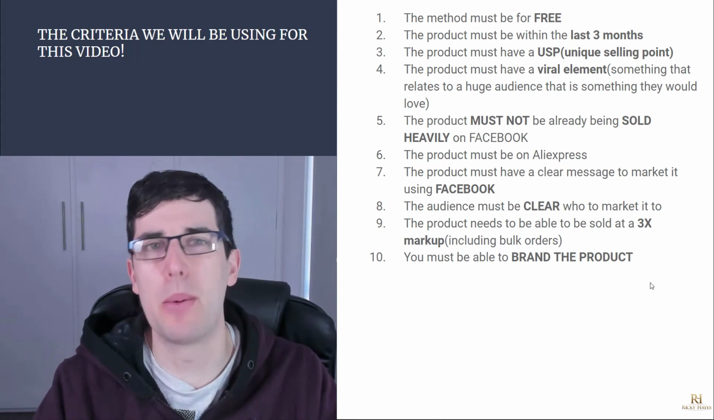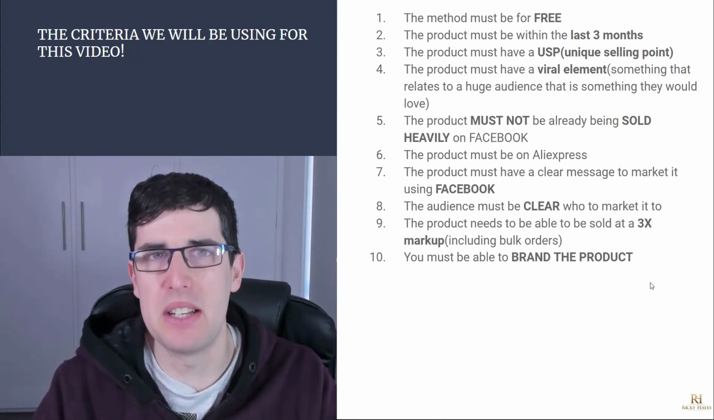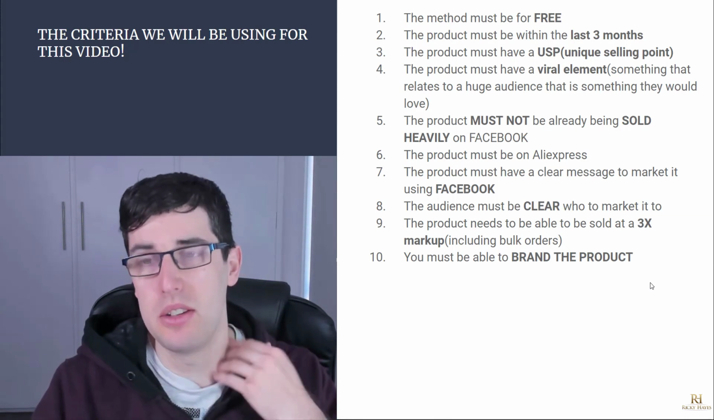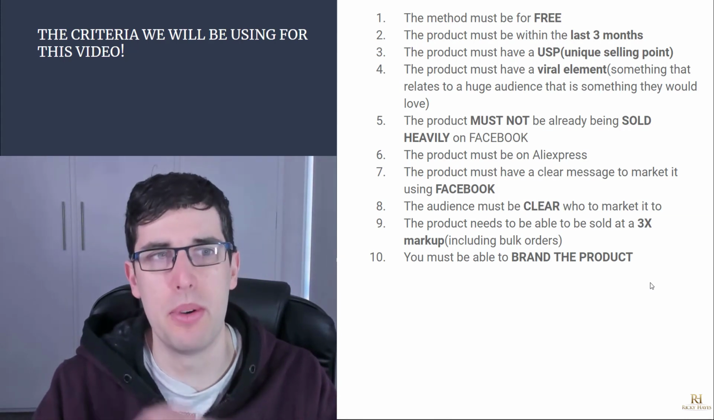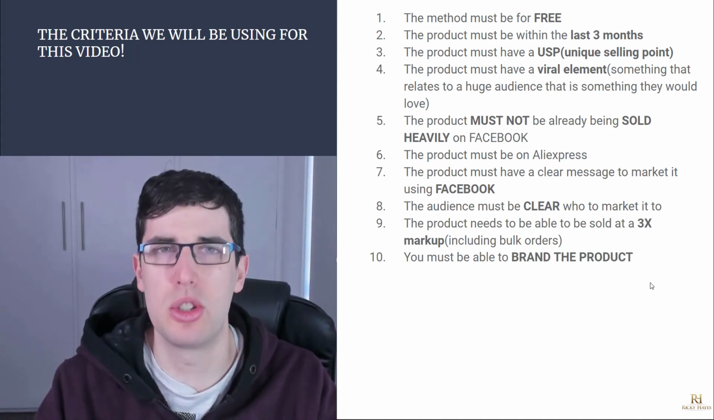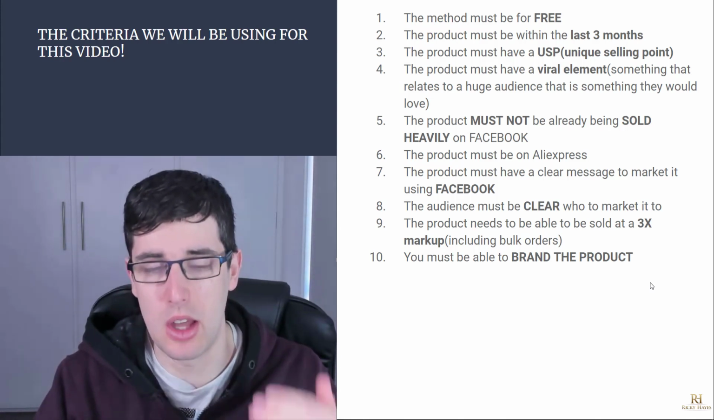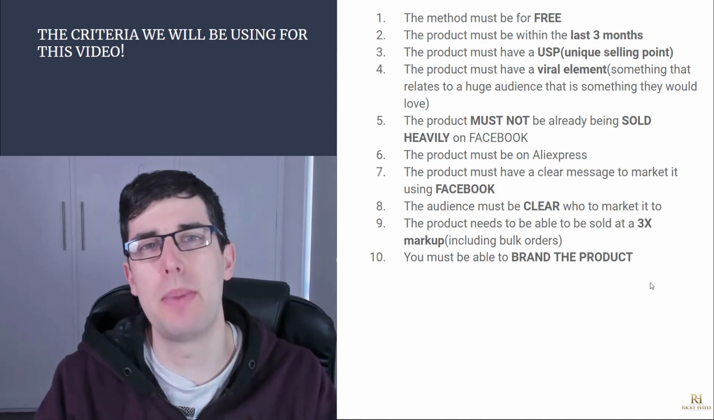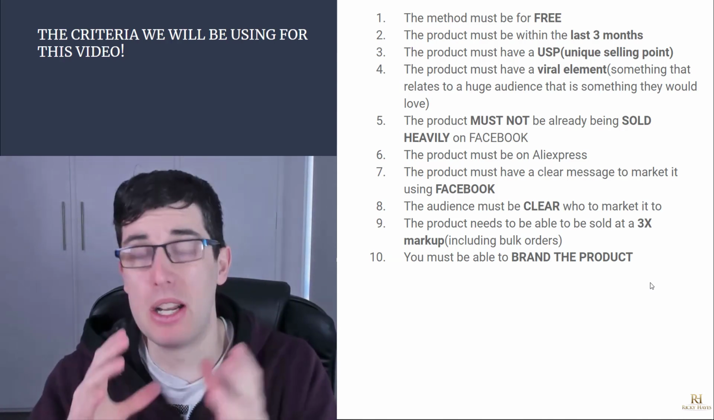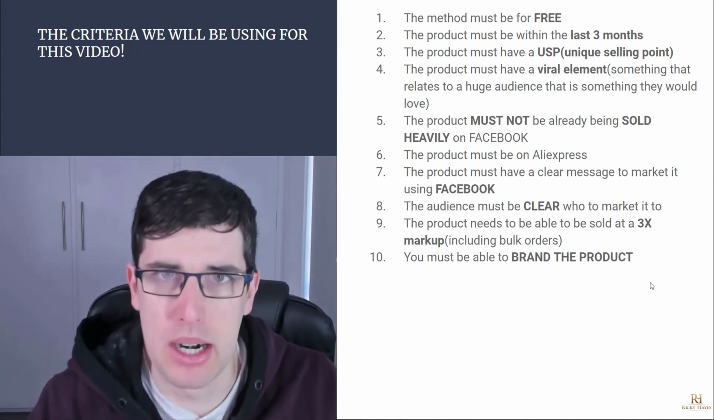The product needs to be able to be sold also at a 3x markup, right? With the expenses that we have nowadays, all your business expenses on top of the growing competition in this space, the product must also have preferably a 3x markup. That's including bulk orders. Some products have a lower selling price but a higher average order value because they might buy 2, 3, or 4, depending on the item. And you must be able to brand the product.